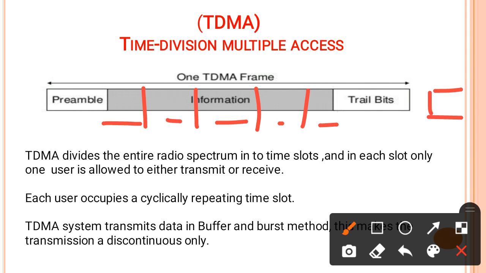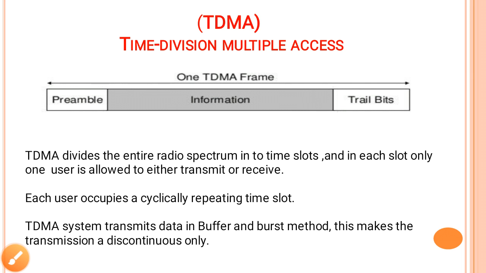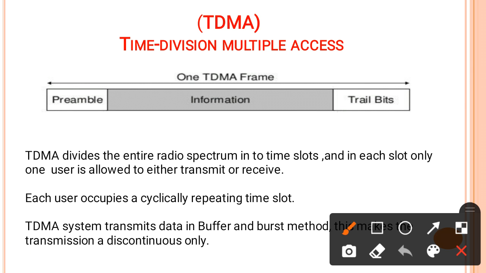The communication of user 1 can occupy a number of TDMA frames, so one by one it can continue its communication across a number of frames. That is why it is called cyclic repetition. The TDMA system transmits the data in a buffer and burst method. This makes the transmission discontinuous. Why is it discontinuous? Because